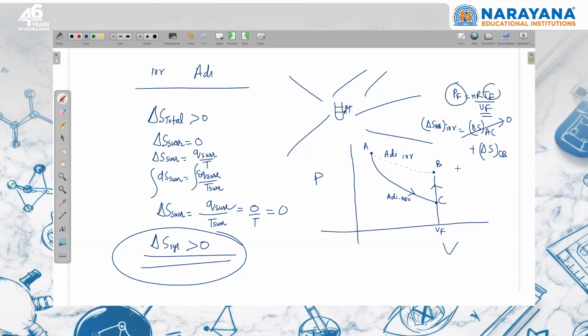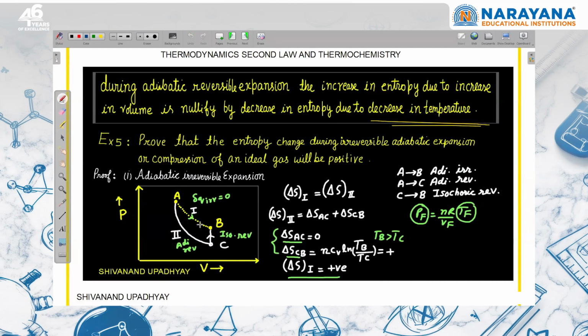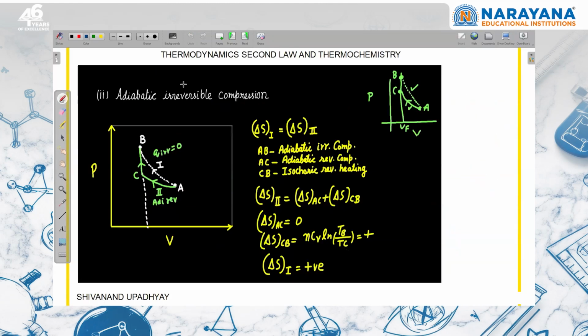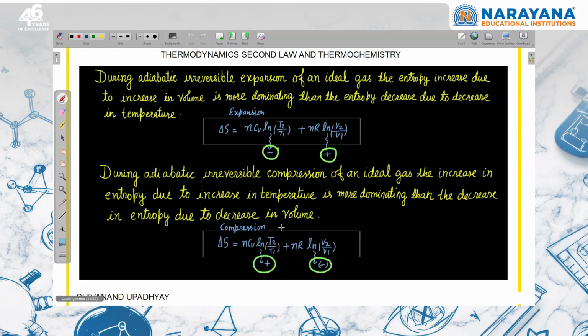This is an isochoric process. For an isochoric process, this is an ideal gas. So entropy change is dq reversible upon T. dq is nCv dT upon T. If you integrate, you will get nCv ln T2 upon T1. So Tb upon Tc. Since Tb is greater than Tc, we can say that the entropy change of the ideal gas in this adiabatic irreversible process is going to be positive. This value is going to be positive. So here we have proved the same thing. Same for compression, you can prove in the same way.